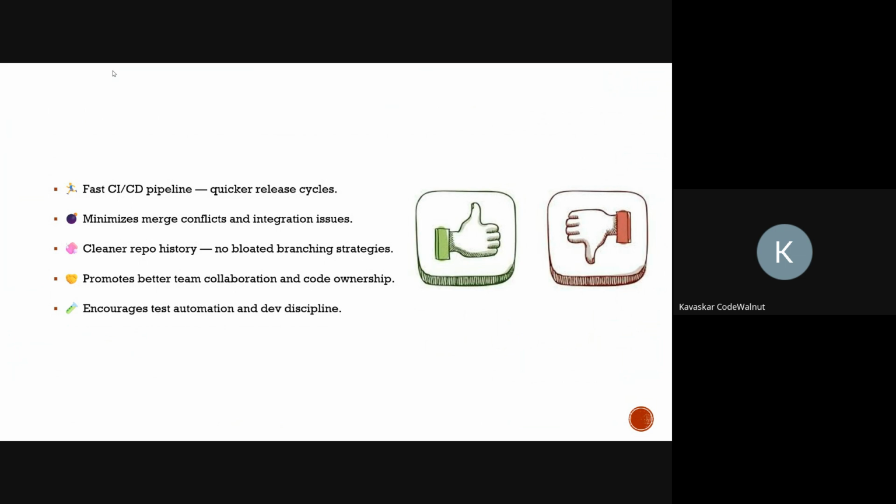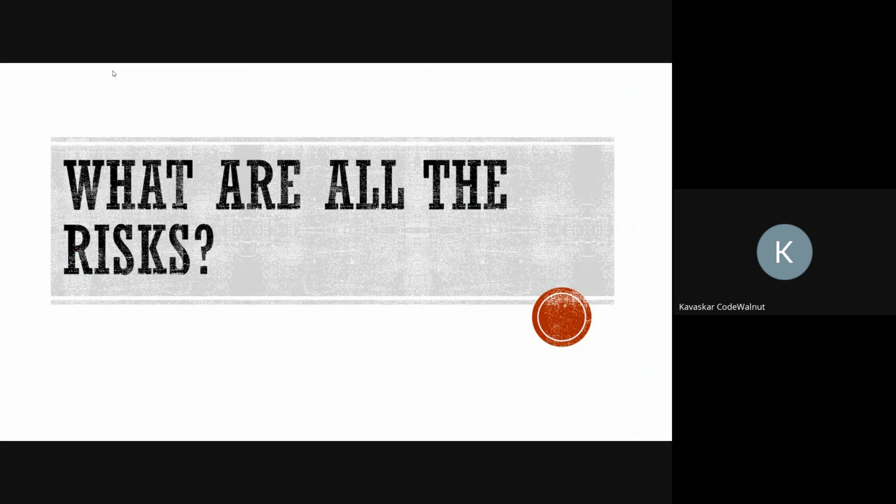Third, you have a cleaner Git history, with no sprawl of nested branches or stale feature branches. Fourth, it promotes team collaboration. Everyone works on the same code base and shares ownership of every feature. Finally, it encourages high test coverage and automation, which are critical for maintaining a stable trunk, right? So let's move on to the next topic: what risks it poses.